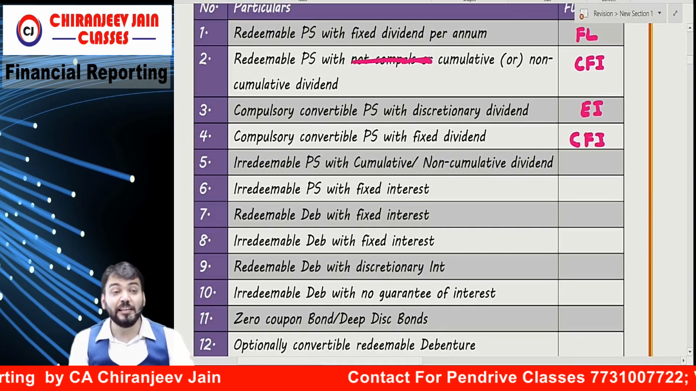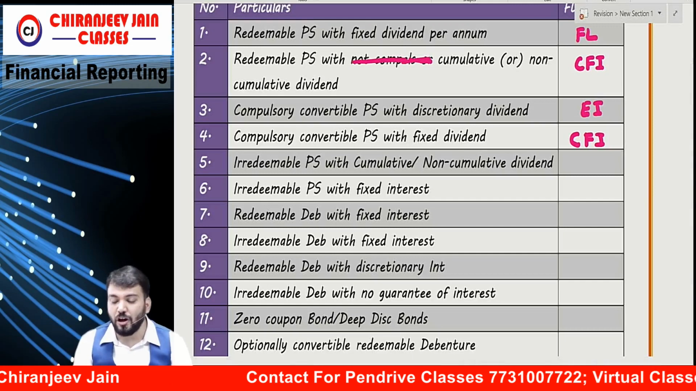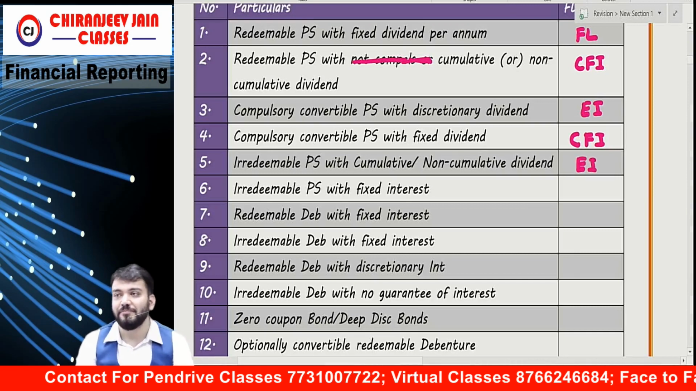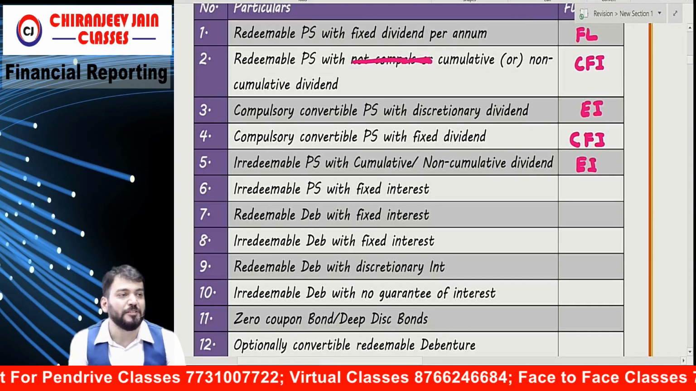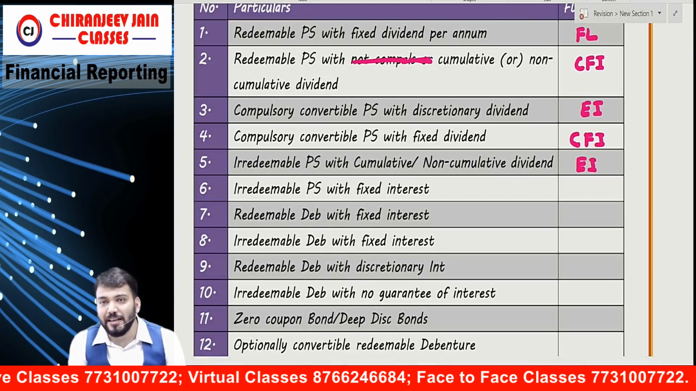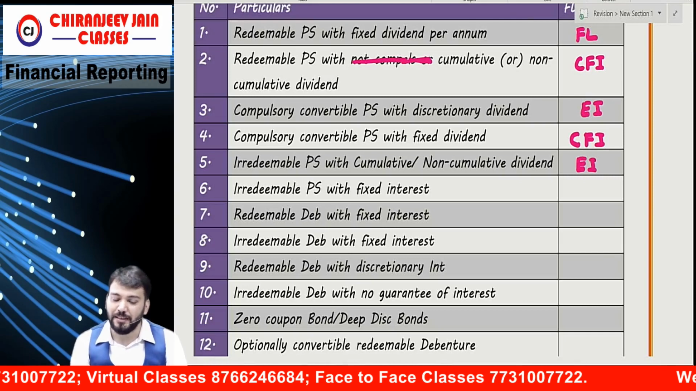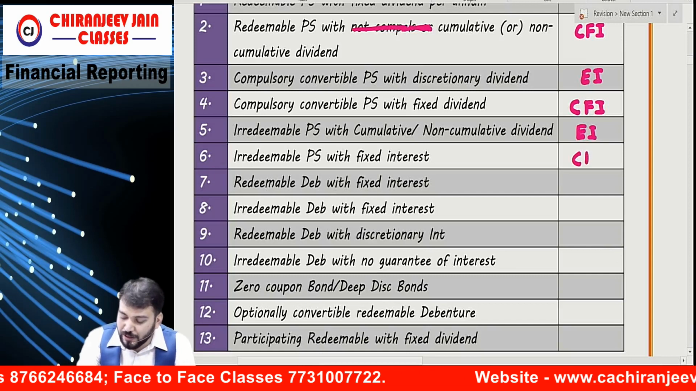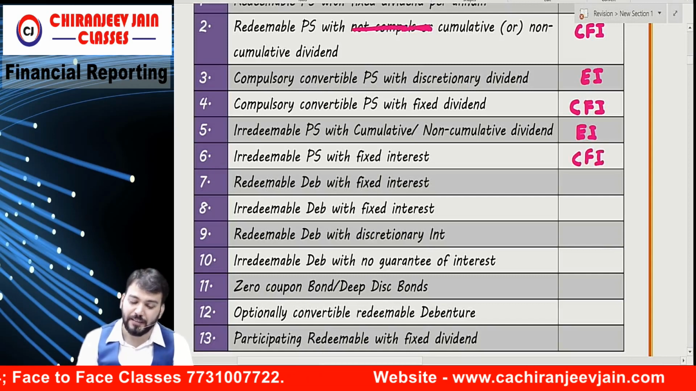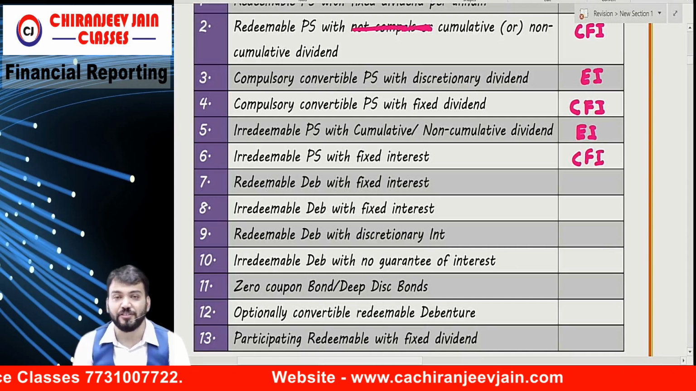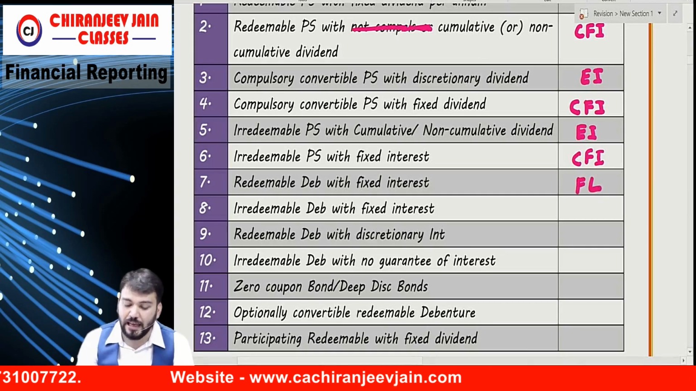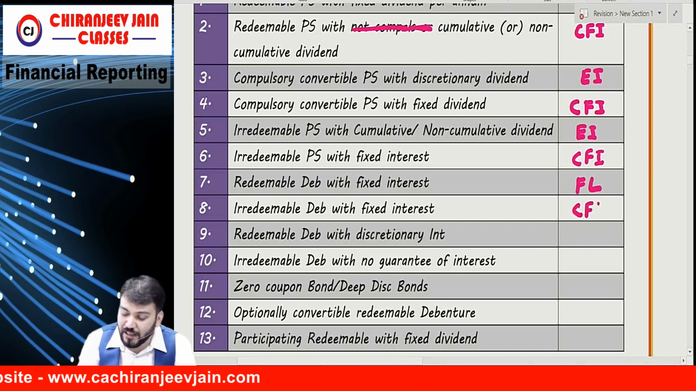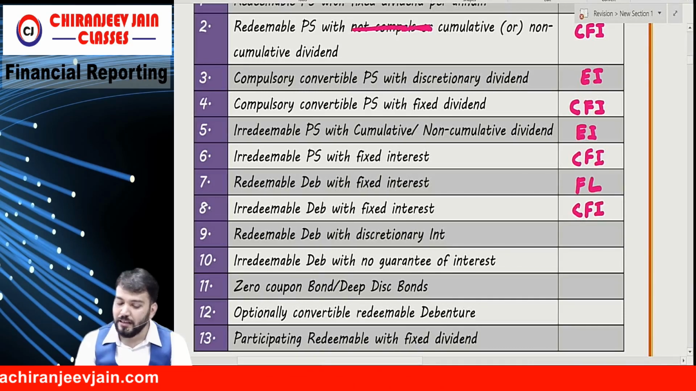Correct? Then irredeemable preference share with cumulative or non-cumulative dividend. It is pure equity, na. Irredeemable means there is no obligation to pay principal amount and company can deny what? Dividend. It is pure equity instrument. Correct? Irredeemable preference share with fixed dividend. Compound. This now becomes compound financial instrument. Correct? Redeemable debenture with fixed interest. It becomes financial liability. Irredeemable debenture with fixed interest. Compound financial instrument.